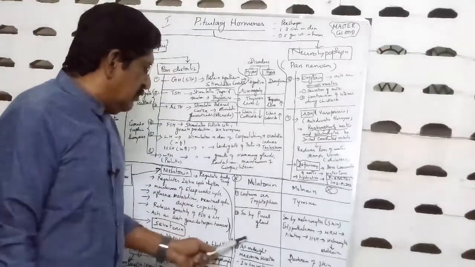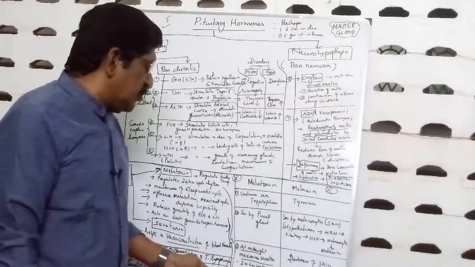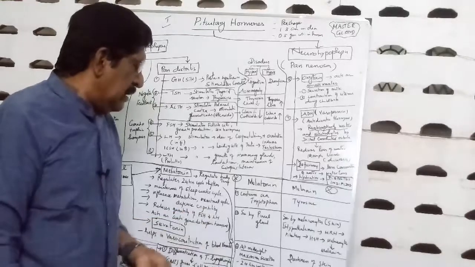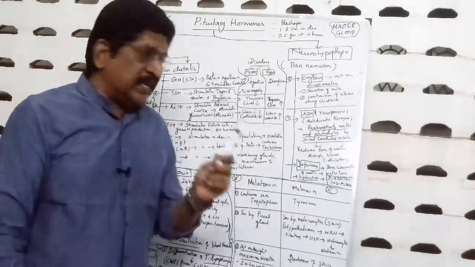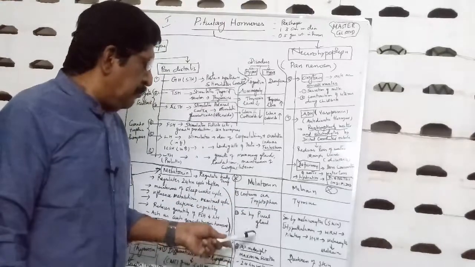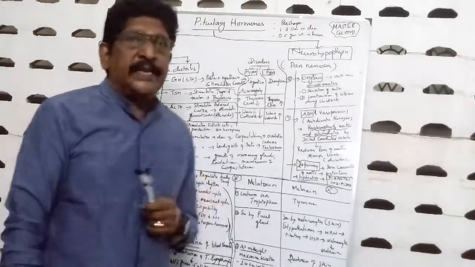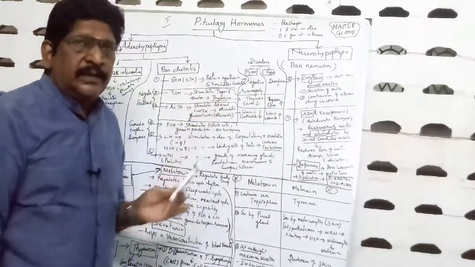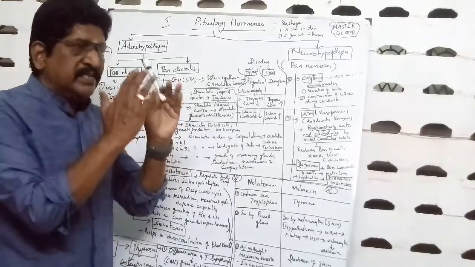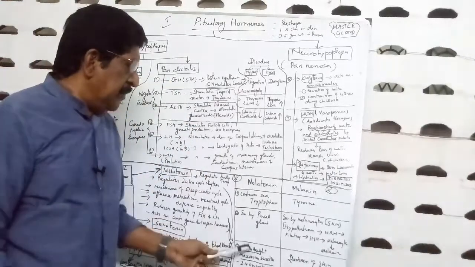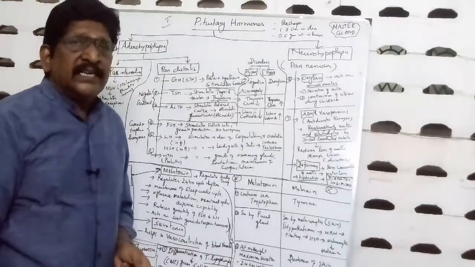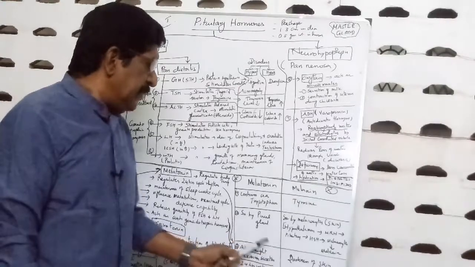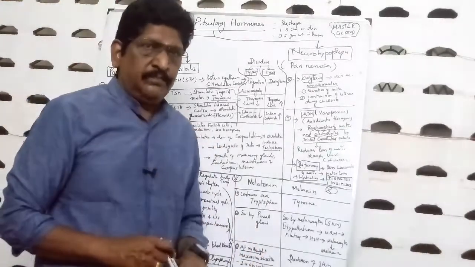Then regarding the melatonin, I already told you, it regulates the 24-hour diurnal cycle, diurnal rhythm, sleep-wake cycle, and you should know the secretion of melatonin is at peak at midnight. So in the day cycle, the melatonin is secreted in our body at midnight. The secretion of melatonin is at peak at midnight. This you should know, by which it maintains the sleep-wake cycle.